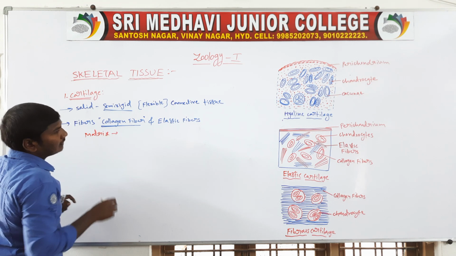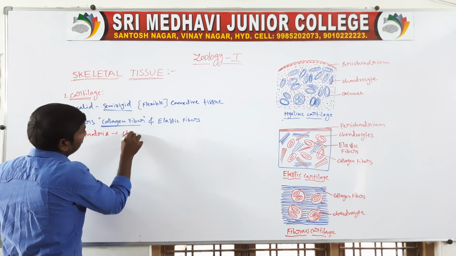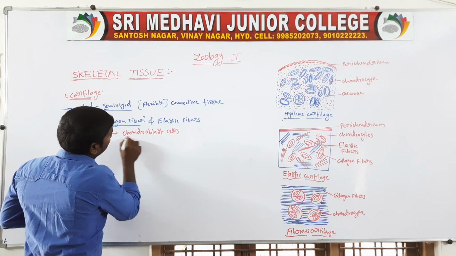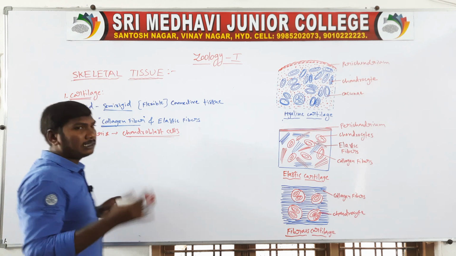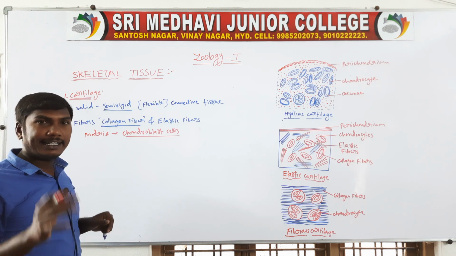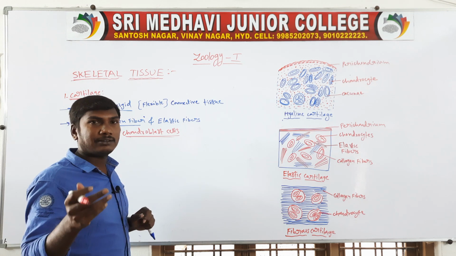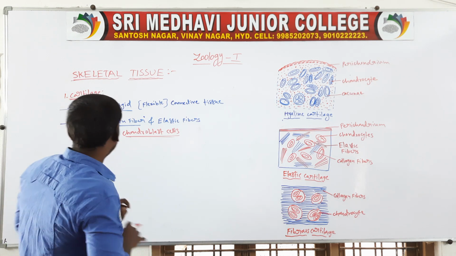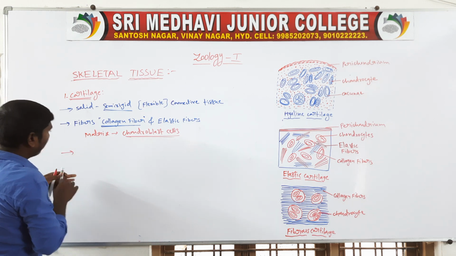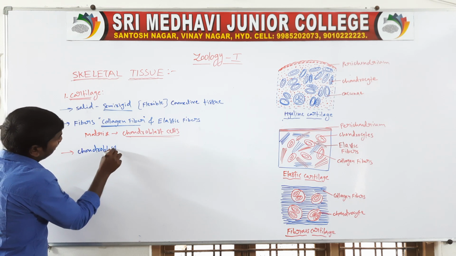The matrix contains cells, and these cells are called chondroblast cells.